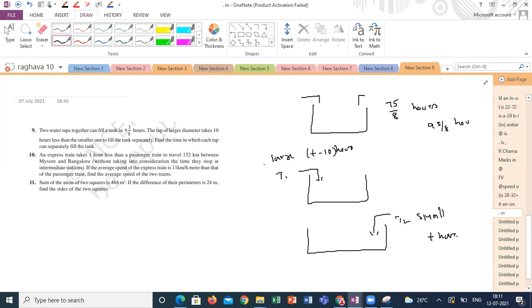Separately, the times to fill the tank are T hours and T minus 10 hours. How to approach this question? Anyone try? Please, guys.